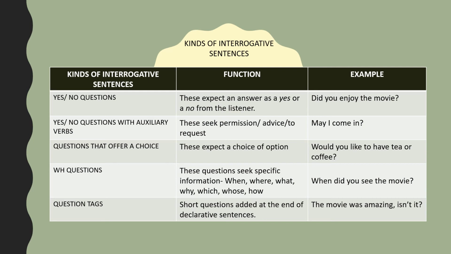That's an advice. Or for example, request. Could you please pass the sugar? That's a request. Now you will see may, could. These are different types of auxiliaries. They are called modals. You will learn them later on, students. But they express the mood of the verbs.